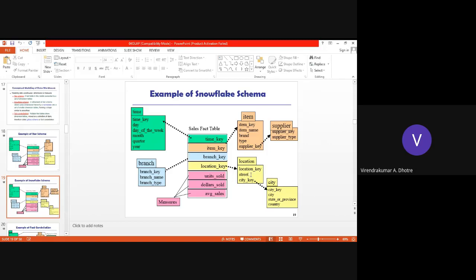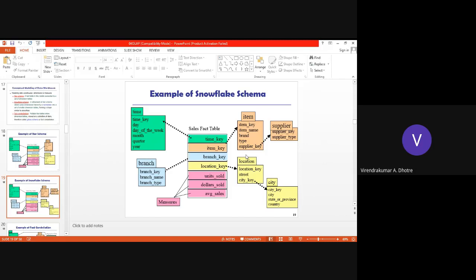When I say location, the same thing is there. Just as an example, we are showing location with a city key. The city key is represented as city, state, or whatever provision is made, and then country.